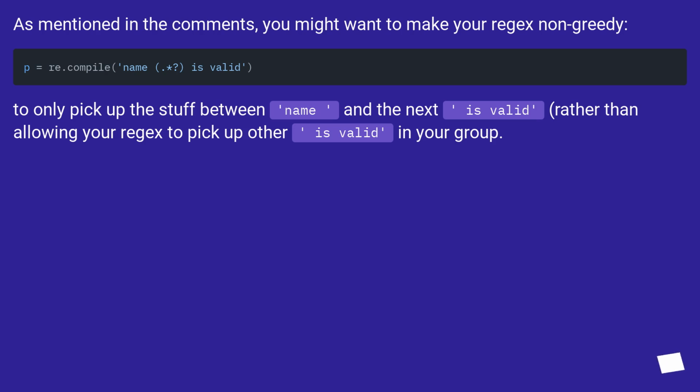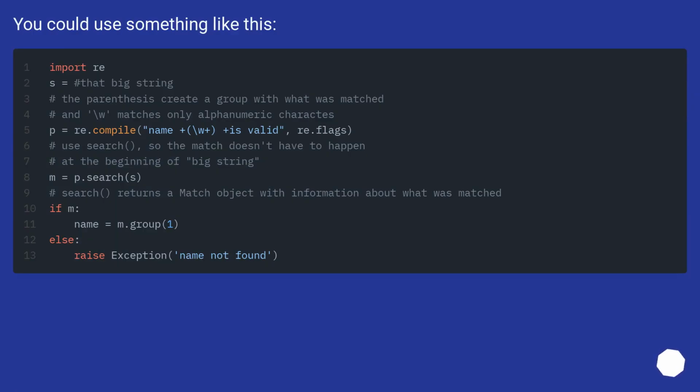As mentioned in the comments, you might want to make your regex non-greedy, to only pick up the stuff between name and then the next is valid, rather than allowing your regex to pick up other is valid in your group. You could use something like this.